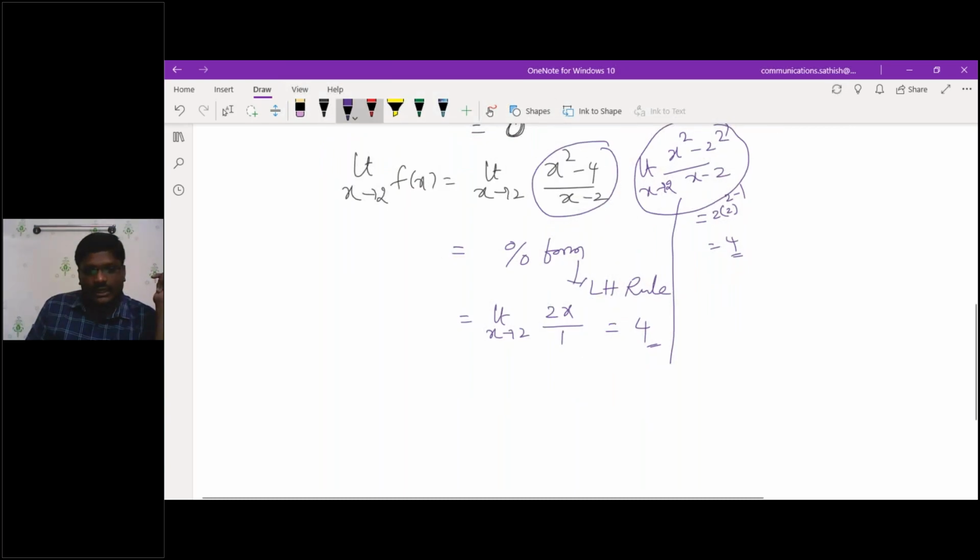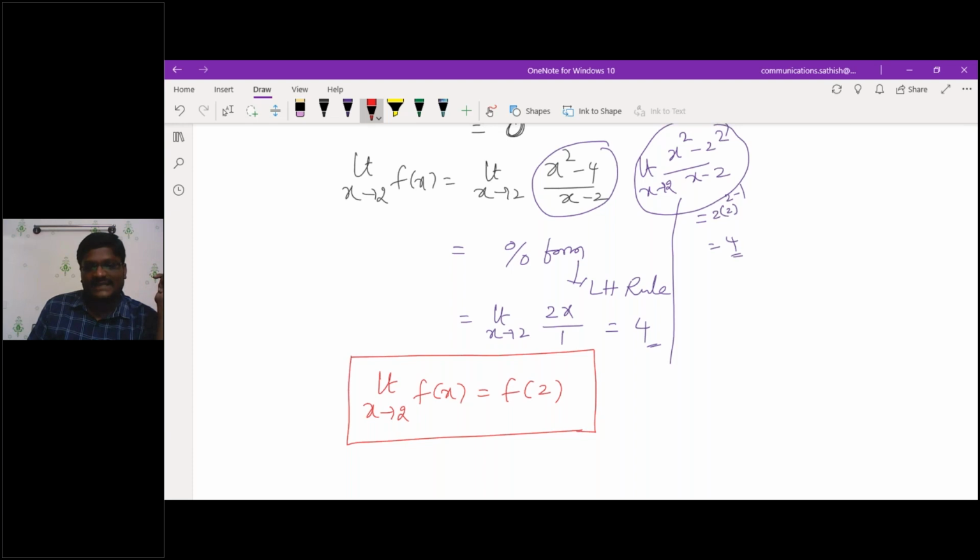Now if I want to call the given function f of x continuous at x is equal to 2, it must satisfy this condition. Is it satisfying this? This value is 4, and this value is 0. Is 0 equivalent to 4? This is not equivalent. Am I correct or not?